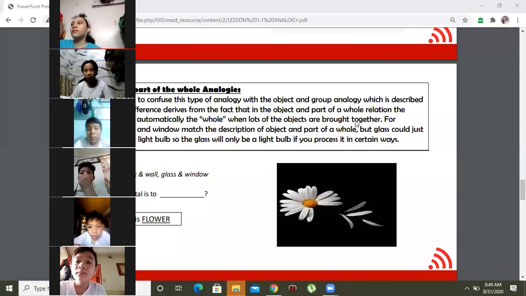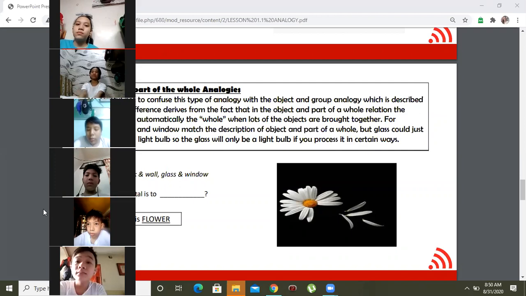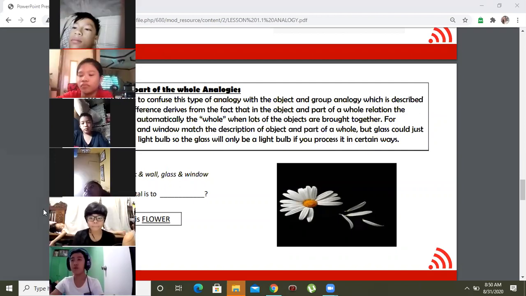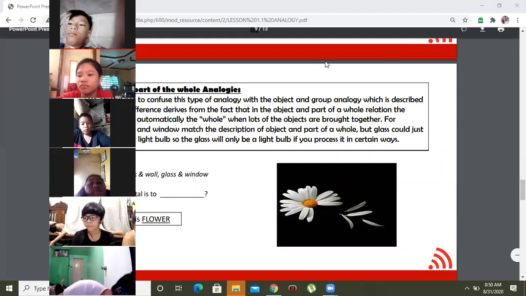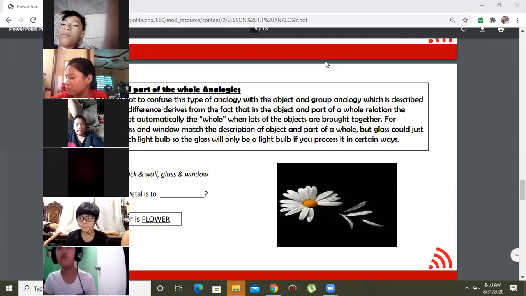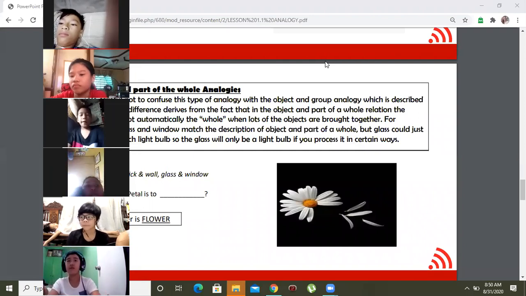Kurt Ignacio, ano ba yung brick? Sa Tagalog, ano yung brick? Hollow blocks po, ma'am. Hollow blocks. Okay. Another. What do you mean by brick? Sino yung sumagot ng hollow blocks? Okay, so when we say brick, class, that is a hollow block. Tama yon, yung square na pinagdudugtong-dugtong.